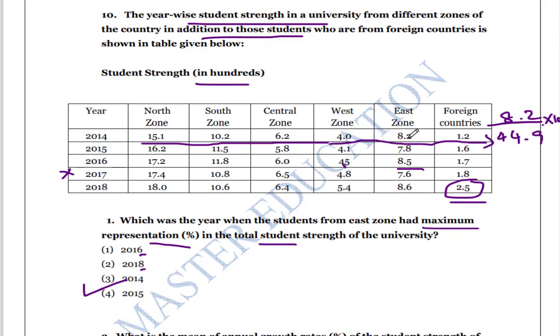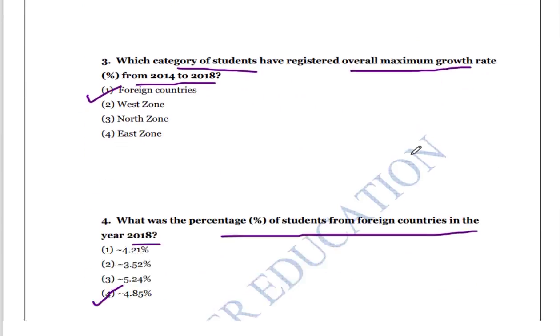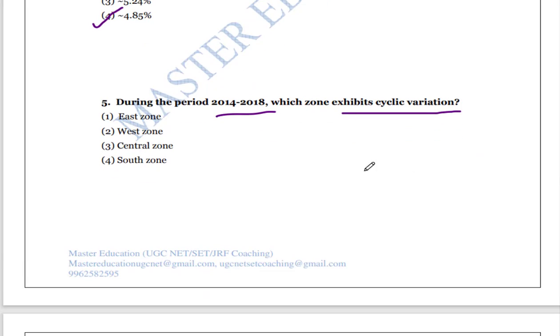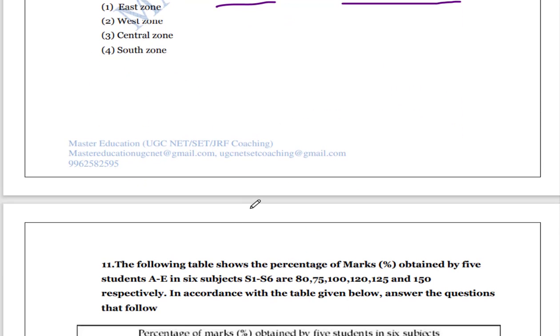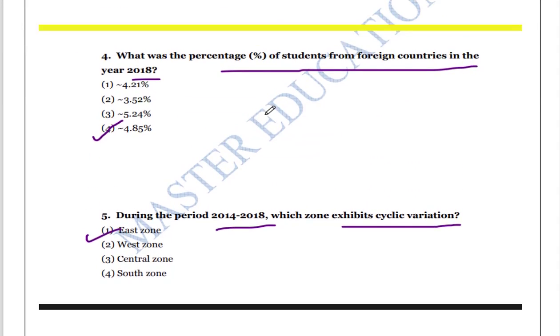But in the east zone you can see 8.2 and 7.8, and then it increases, then again decreases, again increases, again decreases. This is called cyclic nature. So this cyclic variation happens in the east zone.